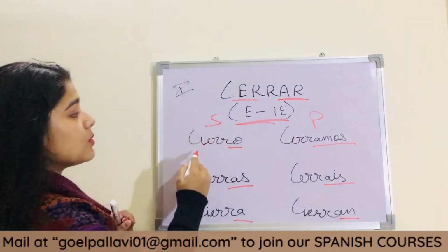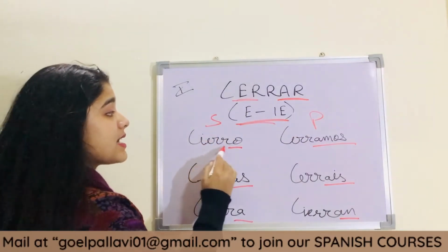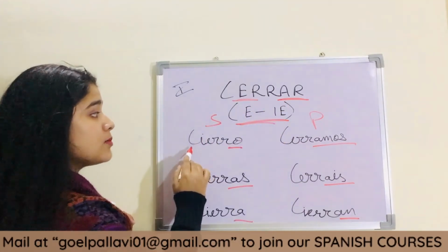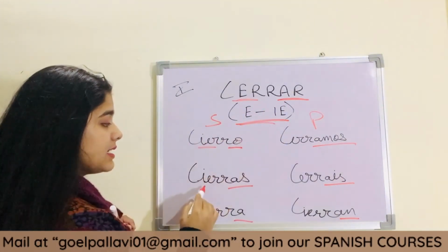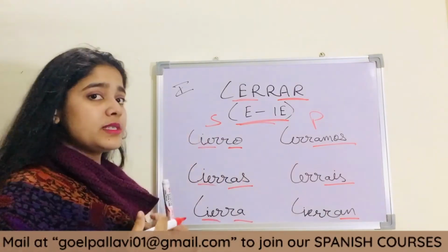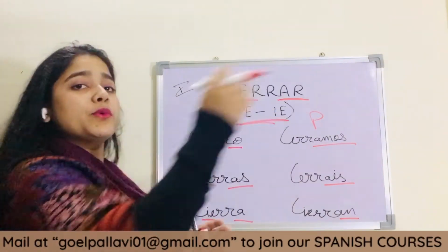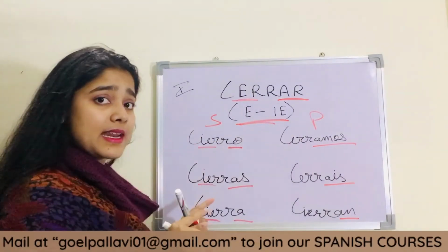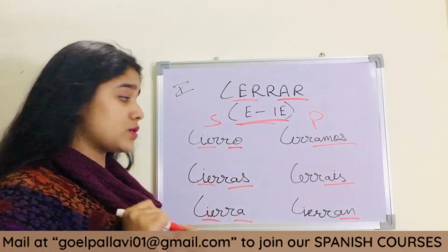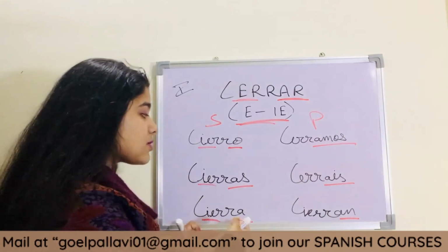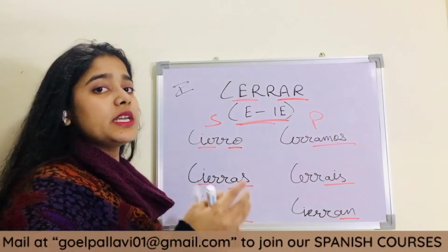Okay, so cerrar, for first form cierro, IE. Cierras, cierra. So I will say, yo cierro la puerta, I close the door. Tú cierras la puerta, you close the door. Ella, usted cierra la puerta. This is a third form singular. She, he close the door.